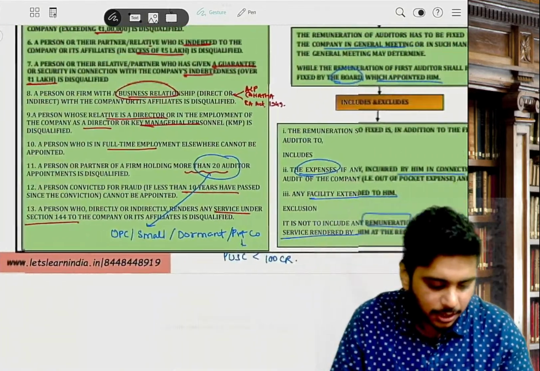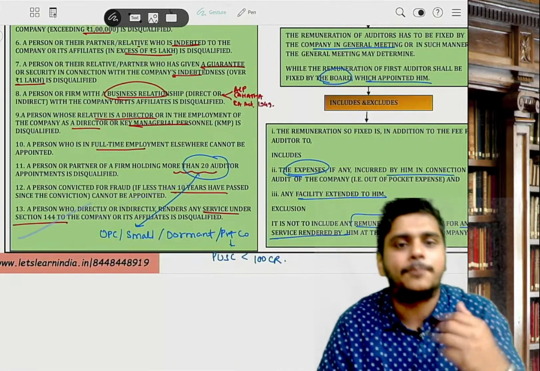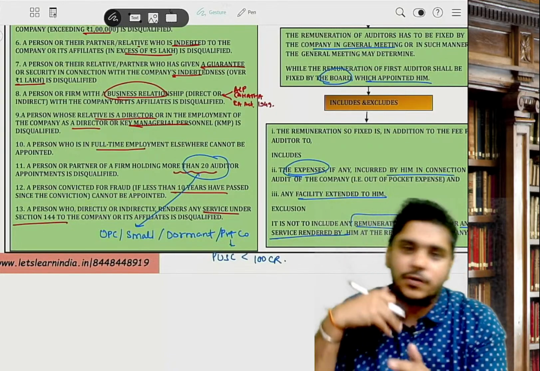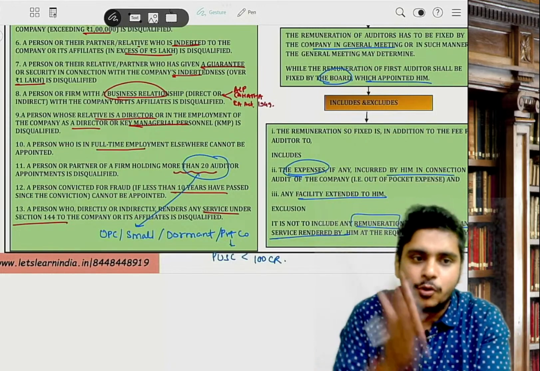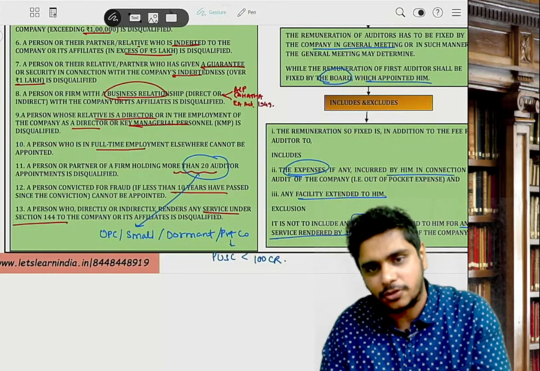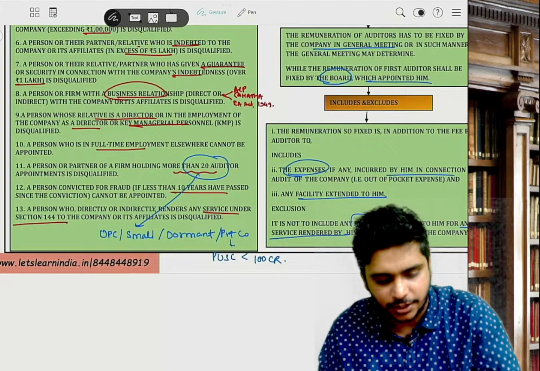Then, convicted for fraud and 10 years have not passed, disqualified. Then section 144, prohibited services, disqualified. If you are not getting attracted here, you are qualified. Later on if you got attracted, then you become disqualified and you have to vacate the office. The vacancy which is created is called a casual vacancy. Very important: section 141 subsection 3, disqualification.